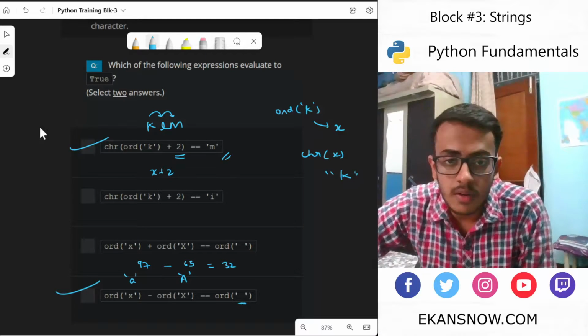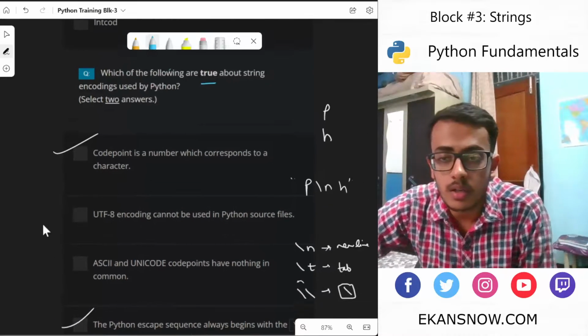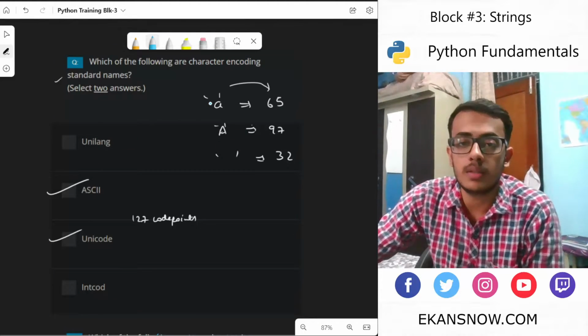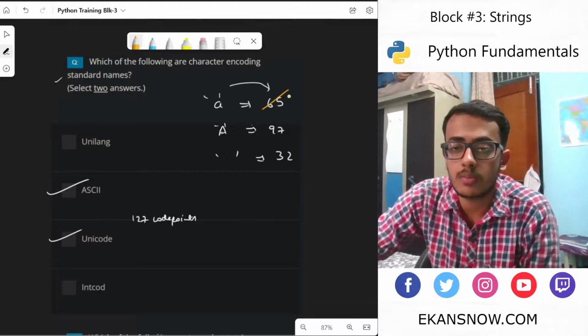Let me check if I gave the correct value upstairs. Okay, here is a small correction: small a has 97 while capital A has 65.